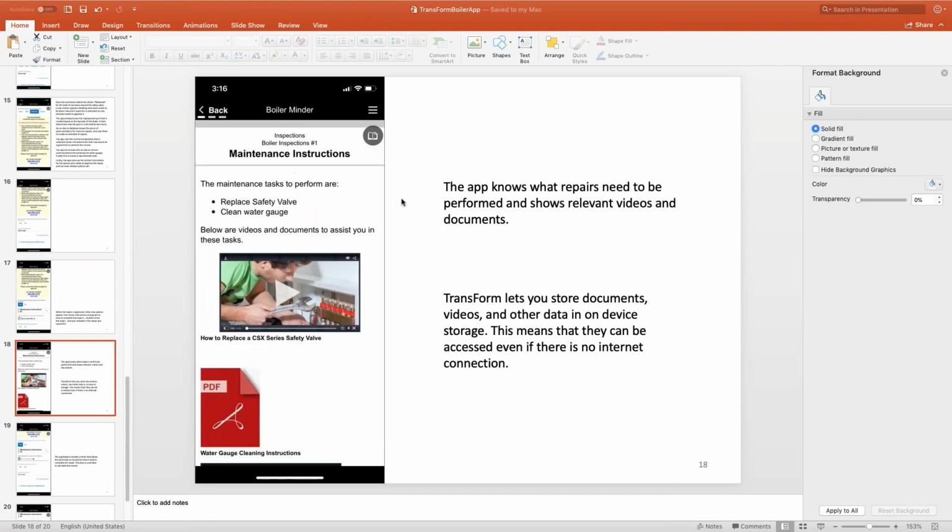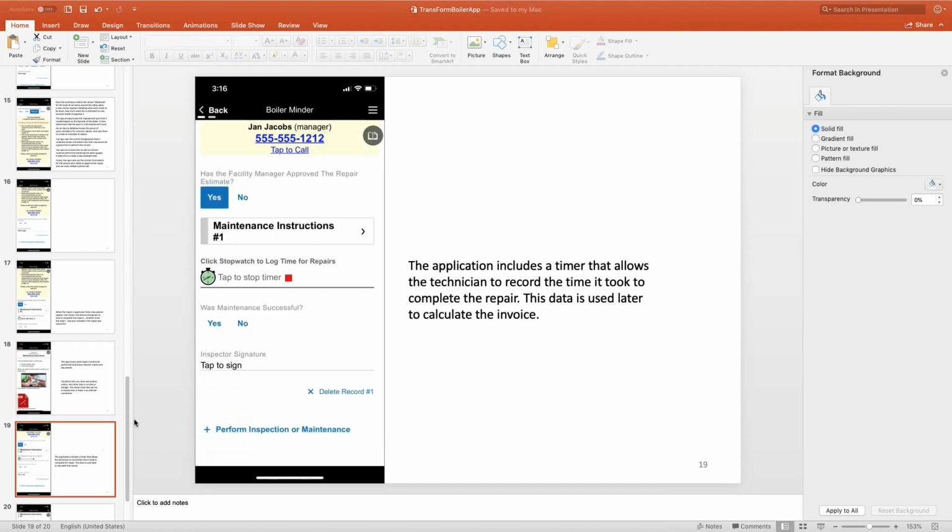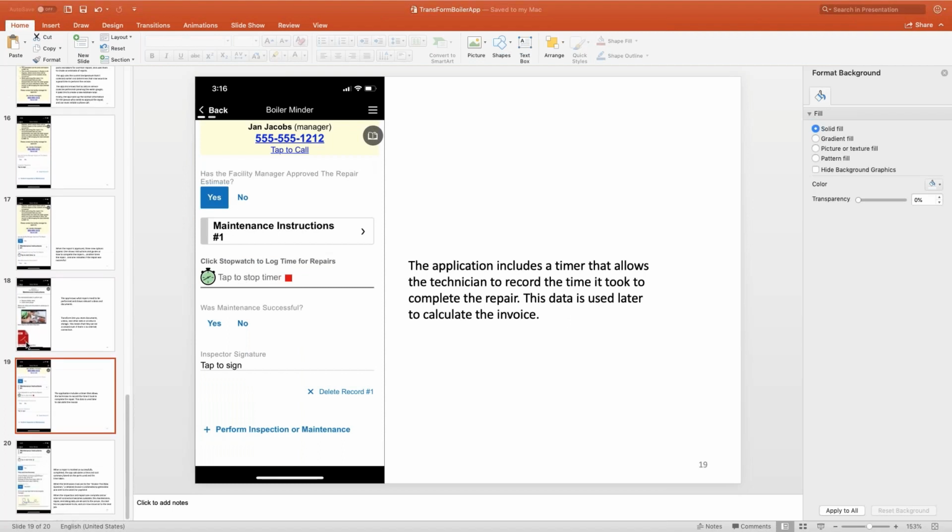So here are the maintenance instructions. The system knows that you're going to be replacing a safety valve and cleaning a water gauge, so it pulls up only assets that are relevant to that. Here is the video on how to replace a CSX series safety valve. And here's the PDF on how to clean the water gauge. Once you've read the instructions and you're about to start, you can simply tap on the stopwatch and go perform the repair. And when the repair is successful, you just click yes.